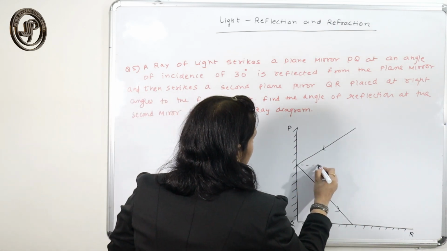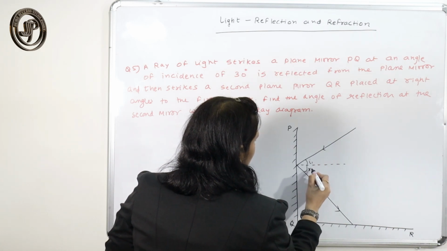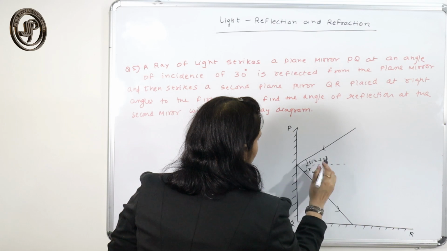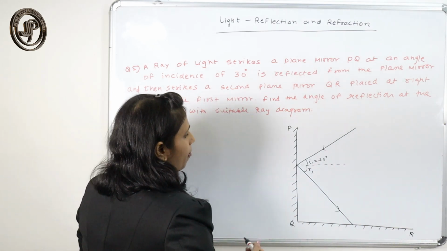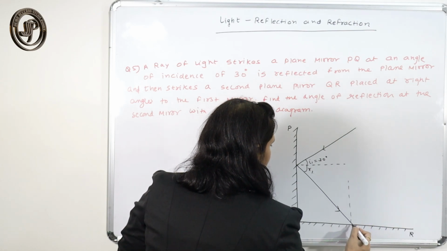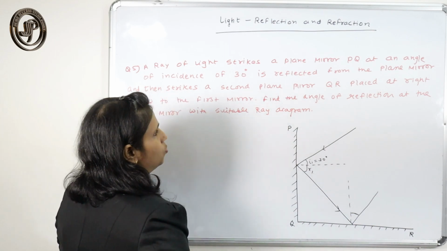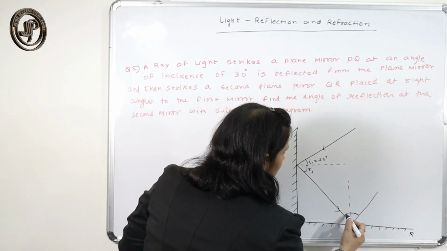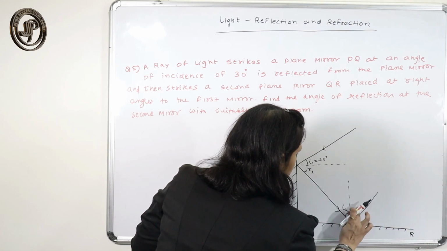It is incident at an angle of 30 degree, meaning your I1 is given as 30 degree. And you have to find the angle of incidence at the second mirror. Here you can consider I2 and R2.